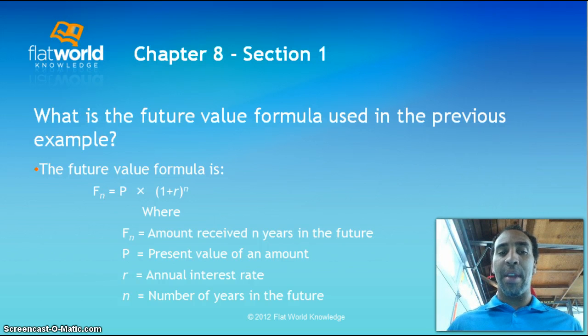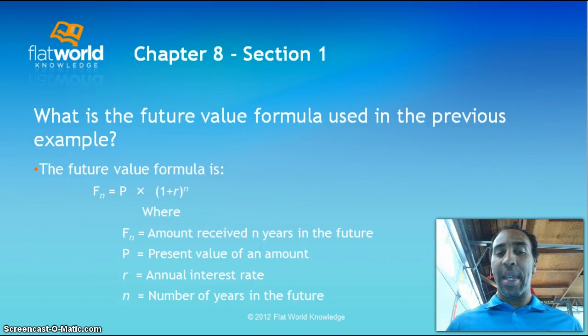So F equals P times (1 plus R) to the power of N, and the N on the outside just represents the number of years. So F_N is the amount received N years in the future, right? That's how much you end up receiving. P is the present value of the amount, so that would be the $1,000. That's the present value. F is the future value. R is the annual interest rate, right? That's why we had 1 plus 0.05, because it's 5%.